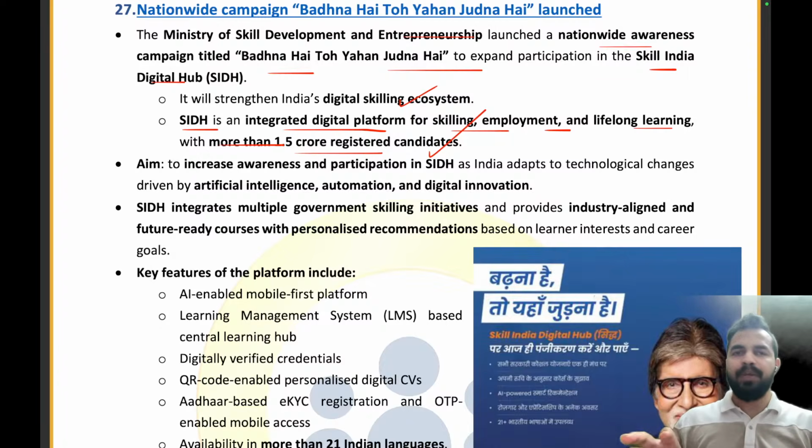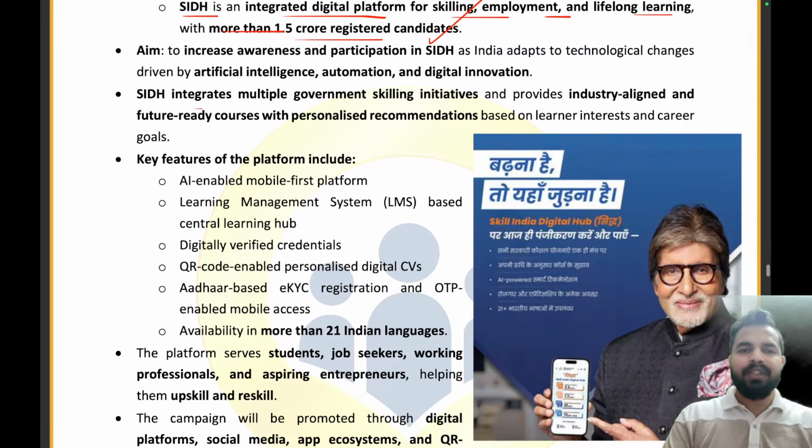We are adapting so many technological changes, like we have discussed so many times about the introduction and adoption of AI in our country, right? So SIDH integrates multiple government skilling initiatives and provides industry-aligned and future-ready courses with personalized recommendations based on the learner's interest and career goals.